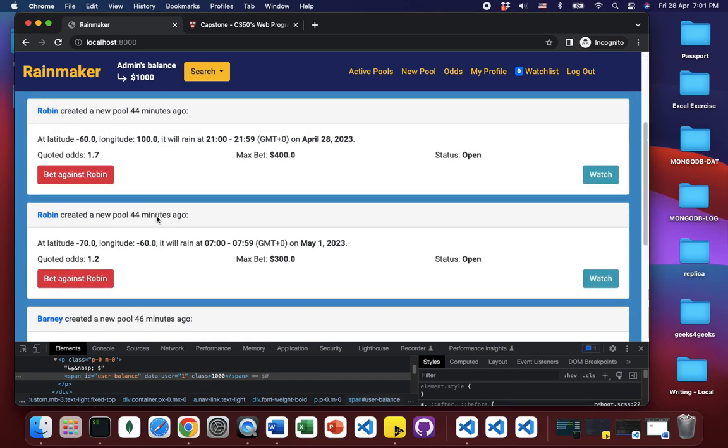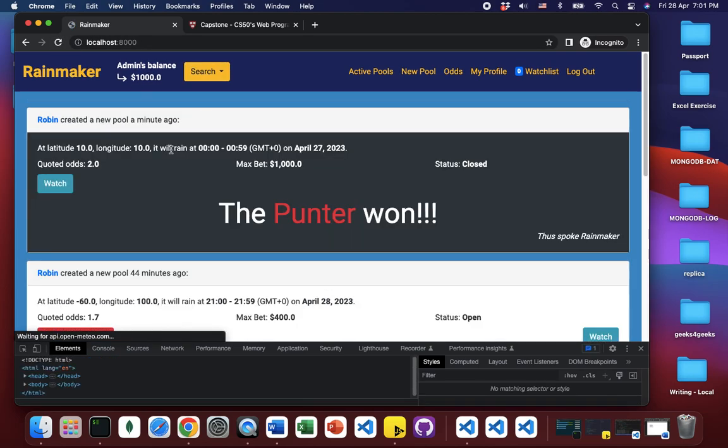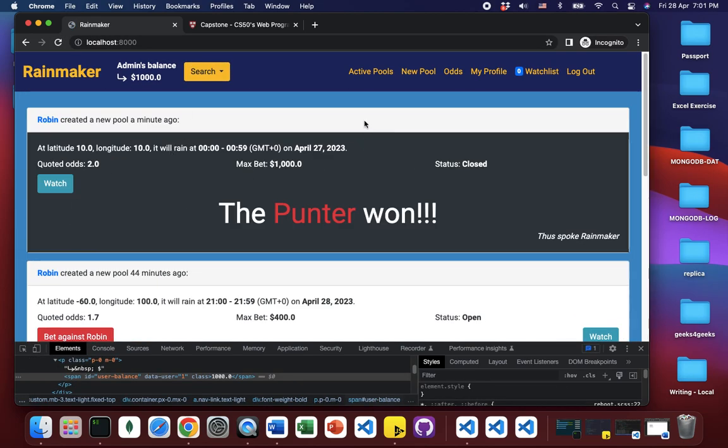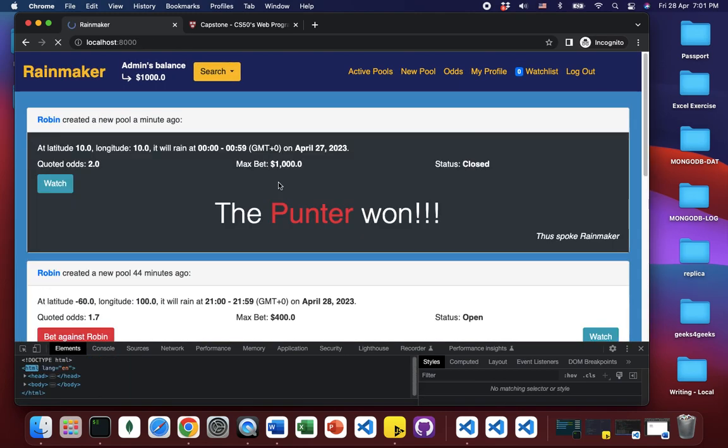No one can bet on this anymore, and my balance as the admin has increased. If I reload this page, see, this is permanent. It will no longer show up in the active pools, only in the index page.